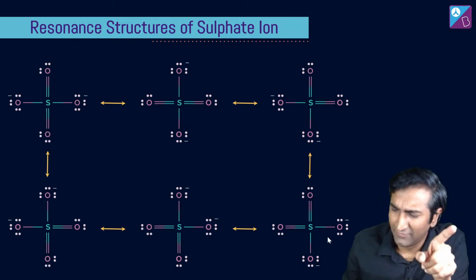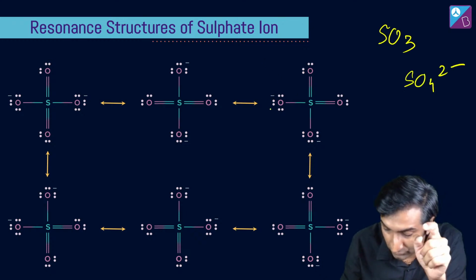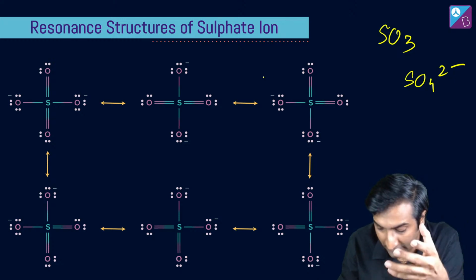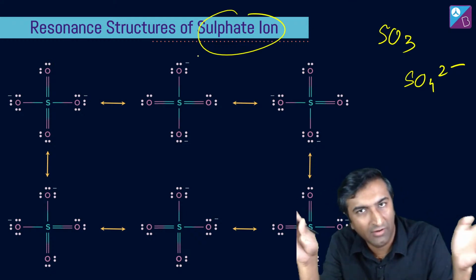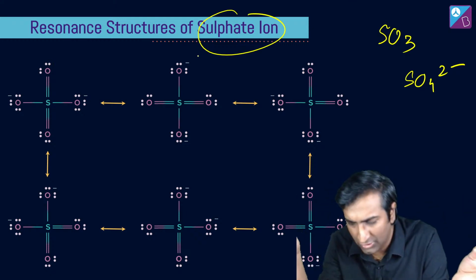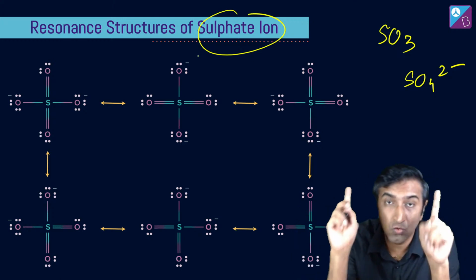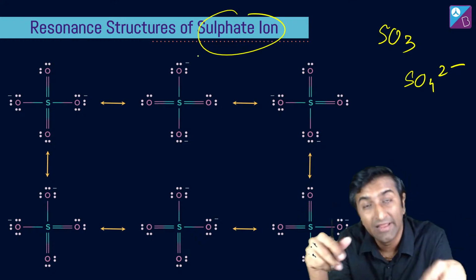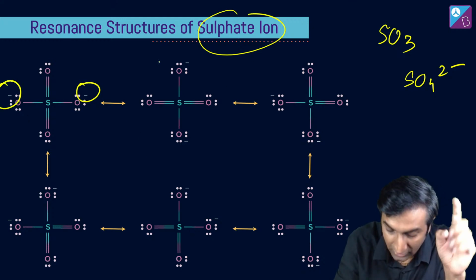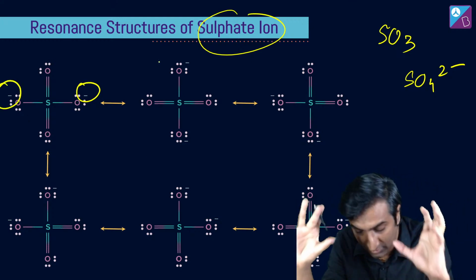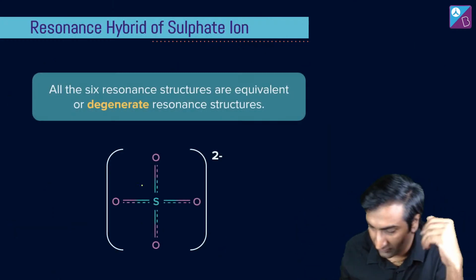And we're like, hey, I've seen this somewhere. You drew SO3, right? This is SO4 2 minus. So think about SO3, but more things come in. But now this has been removed from your syllabus, right? The whole of P block compounds have been removed, so you probably will not be tested on this. So we don't have to talk about this too much. But the general idea is that in sulfate, there are 2 single bonds between sulfur and oxygen and 2 double bonds. The single bond ones give you these negative charges, which give the whole anion 2 negative charge. And as you can see, there are multiple structures, and this is how it works.